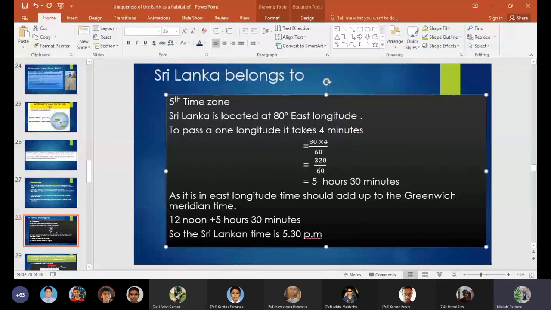As it is in east longitude, the time should be added to the Greenwich meridian time. Sri Lanka is located in the eastern longitude. So what you have to do is add these 5 hours 30 minutes to the Greenwich Mean Time. Greenwich Mean Time is 12 noon. So you are adding 5 hours 30 minutes to